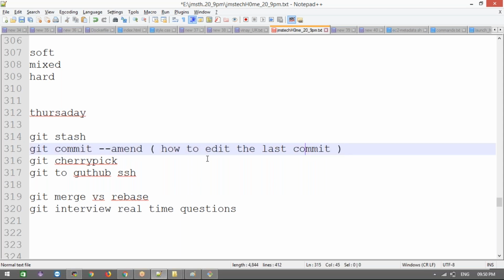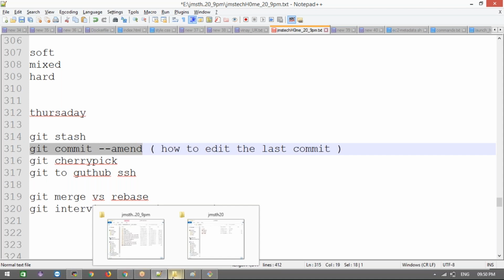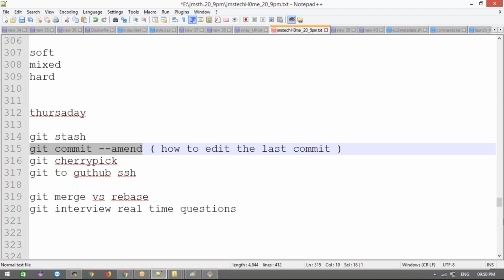Clear guys? Git commit --amend is for modifying the latest commit message. We are using the git commit --amend option. Is this question and concept clear now? Any questions on this? Anyone, guys?